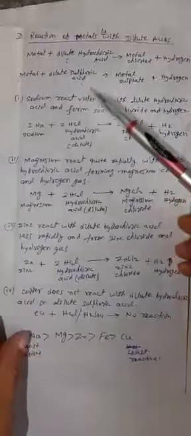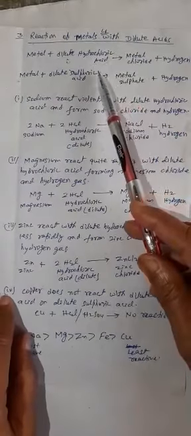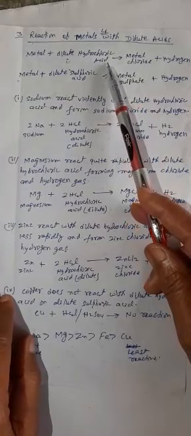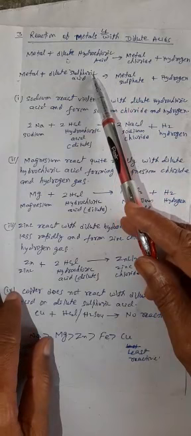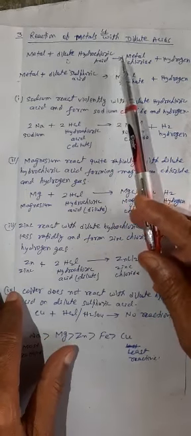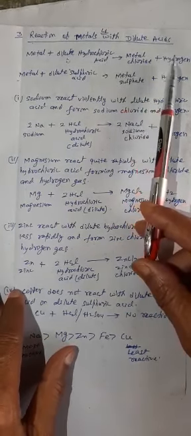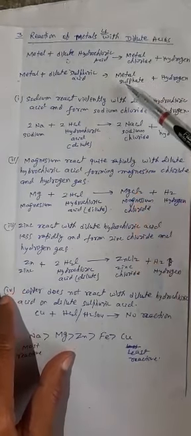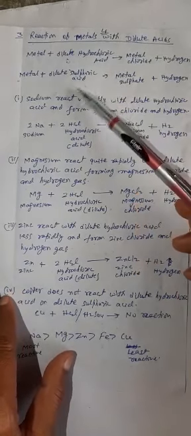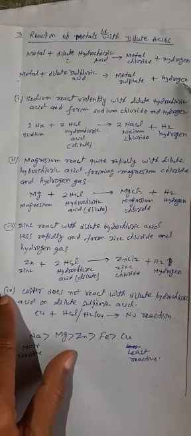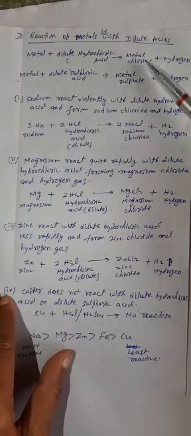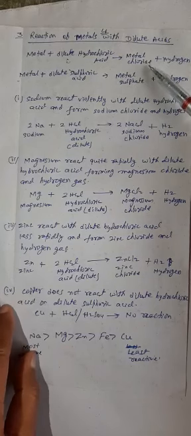Now, reaction of metals with dilute acid. Metals react with dilute hydrochloric acid and dilute sulfuric acid. The reaction is of the same type. In case of hydrochloric acid, the metal forms metal chloride and hydrogen gas is evolved, and in case of dilute sulfuric acid, the metal forms sulfate and hydrogen gas is evolved. Here the respective chlorides and respective sulfates will be formed.